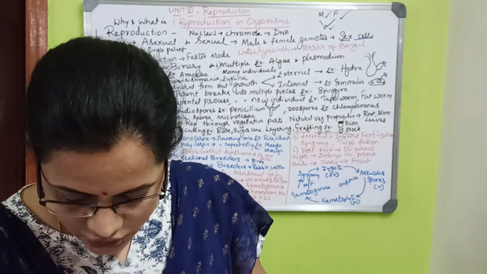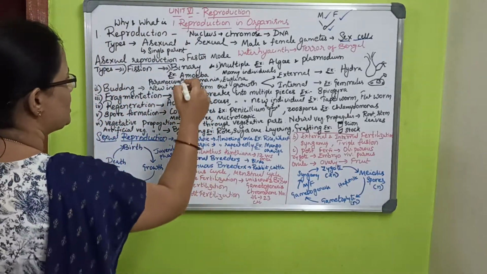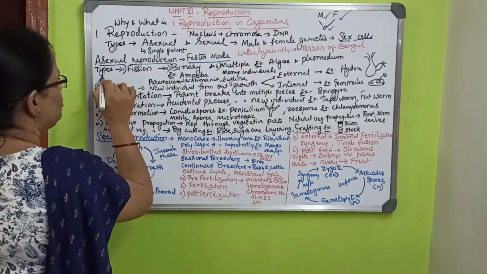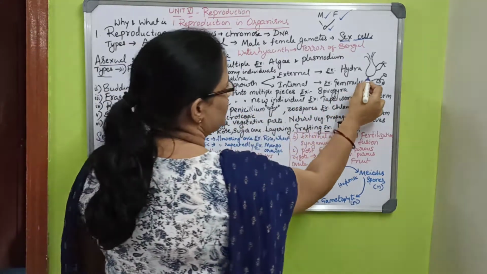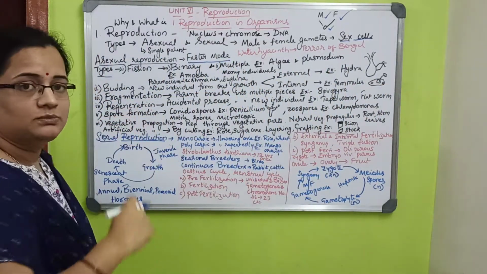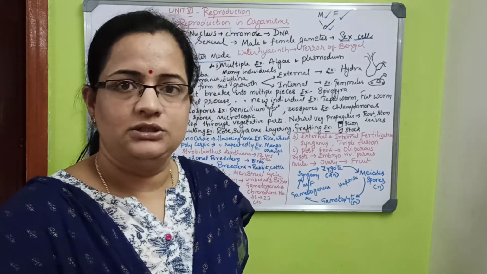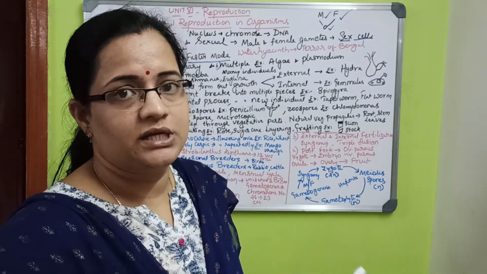Asexual reproduction is a faster mode of reproduction. It is very fast and needs a single parent. In the textbook they gave different diagrams. Please learn and practice those diagrams, and then you will understand the concept.